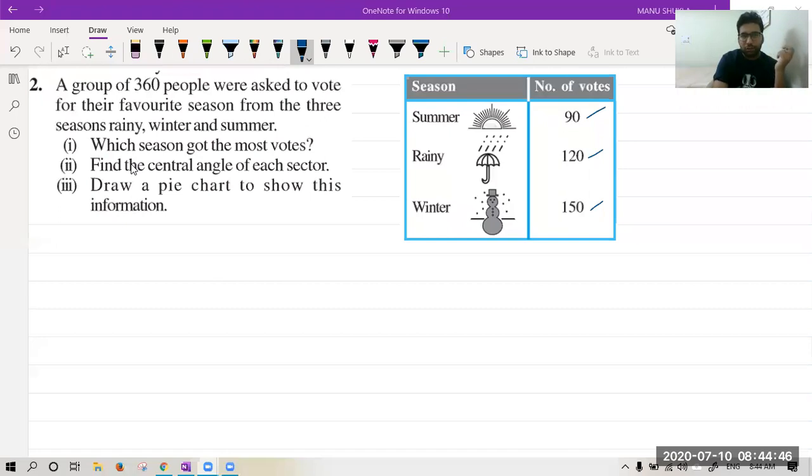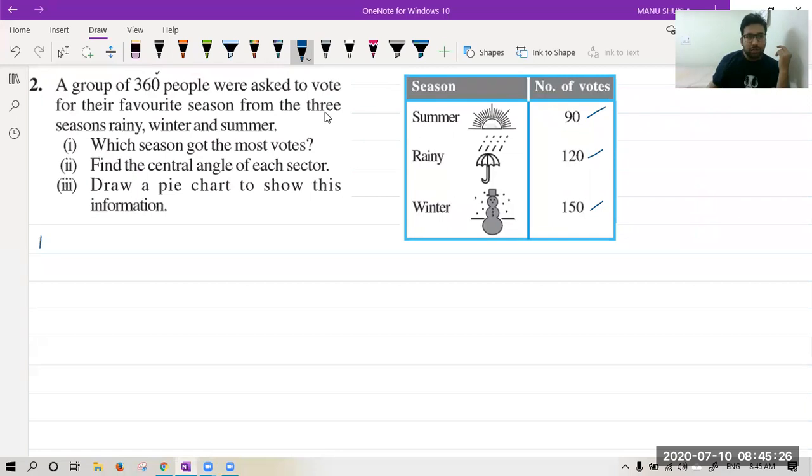Now, second thing, find the central angle of each sector. We have to understand how to relate the central angle and the number of people. Very easy. We can relate one thing: total number of people is 360 and total angle is how much? Total number of people is 360 and total angle is also 360. So in this case, it is very easy because no division at all, because one person equals 1 degree. Very easy question.